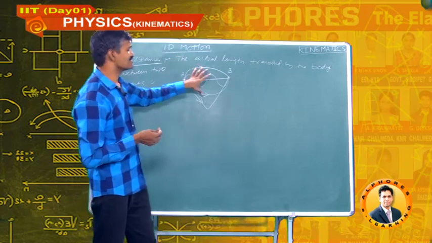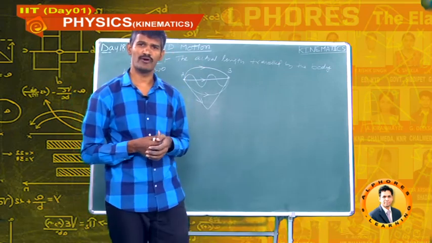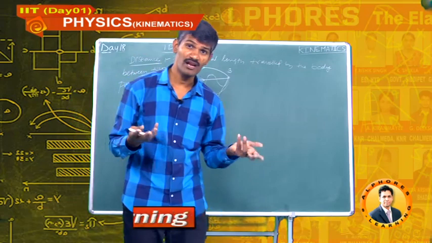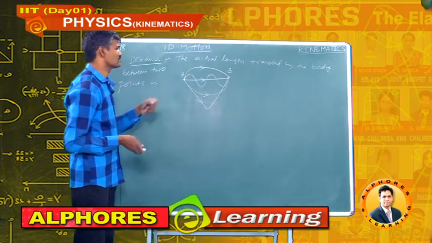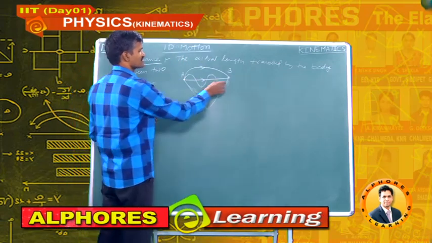So how many distances are possible between any 2 points? You can draw any number of paths.